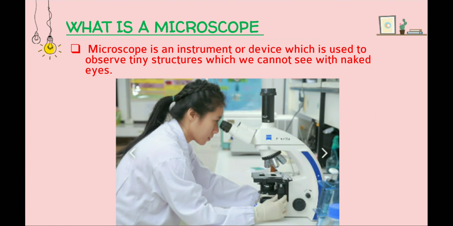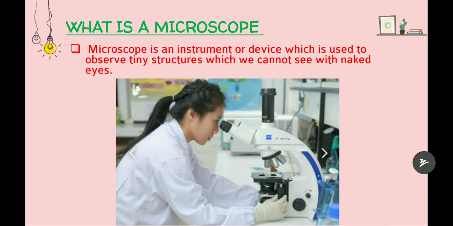So we've learned about the postulates of the cell theory, 4 postulates. Now we're going to learn about what is a microscope, types of microscope, and the difference between the 2 types of microscopes. Okay. What is a microscope? A microscope is an instrument or device which is used to observe tiny structures which we cannot see with naked eyes. Naked eyes means our normal eyes.